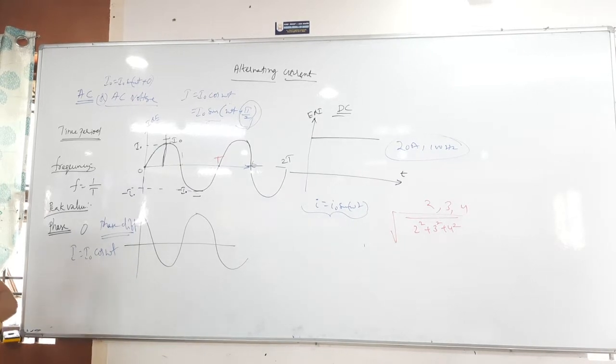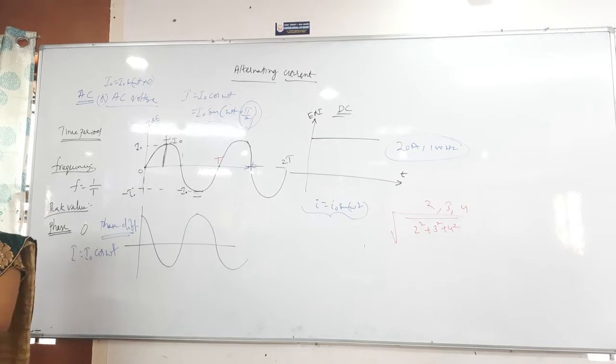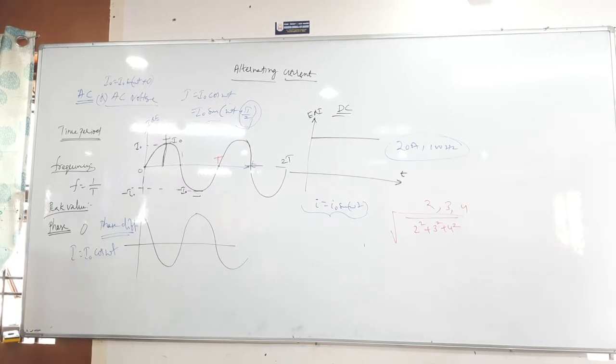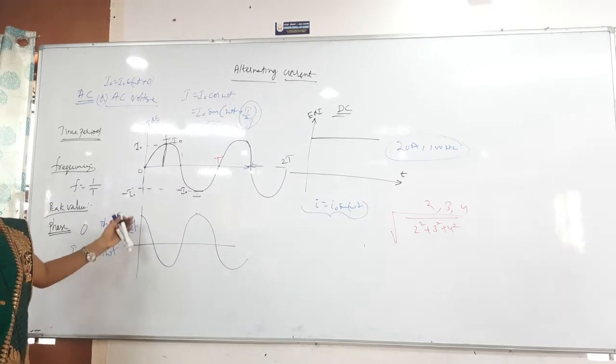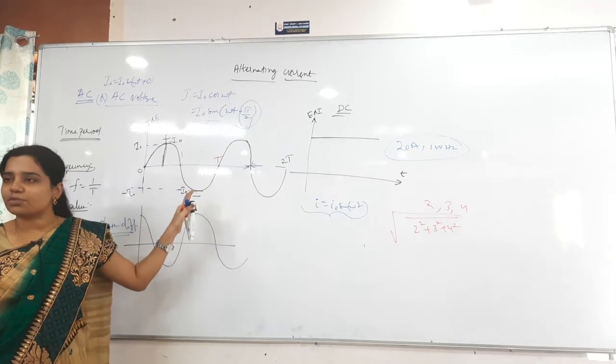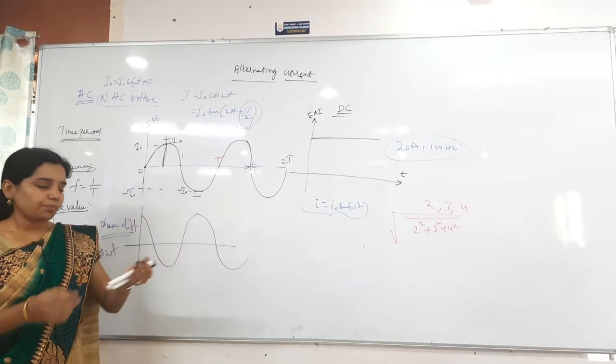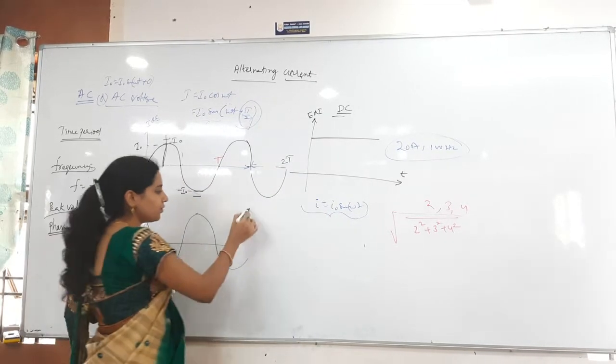See, there is no guarantee that you will always get sinusoidal functions. Mainly in our syllabus for NEET or IIT we will get only the sinusoidal function, but there will be some more forms also.